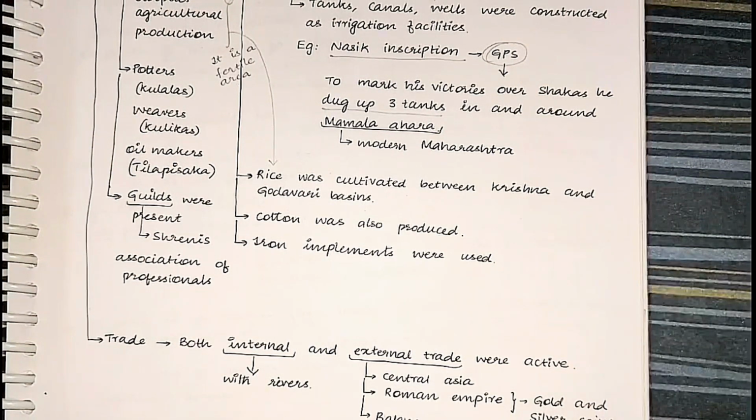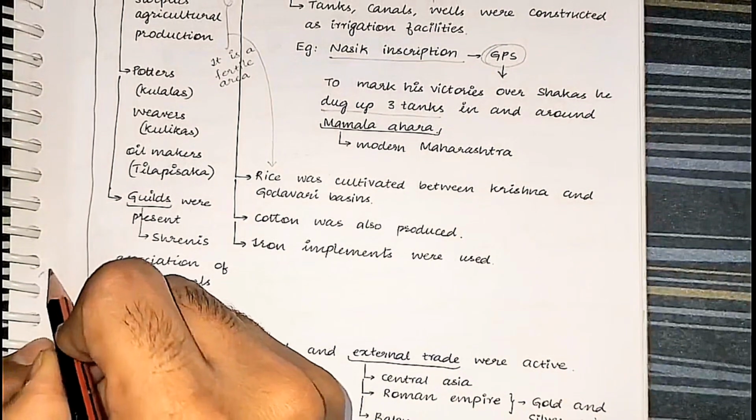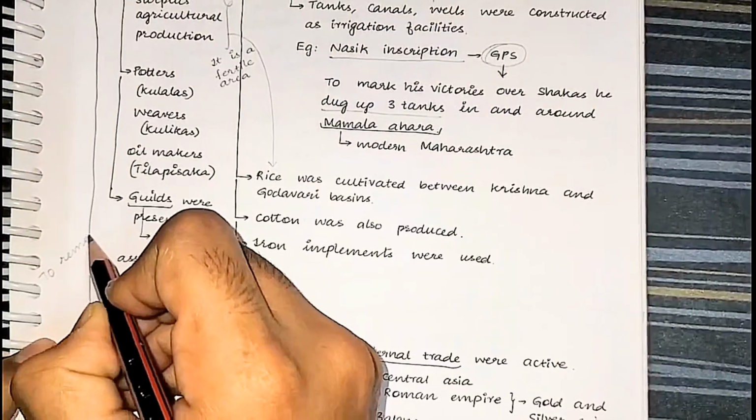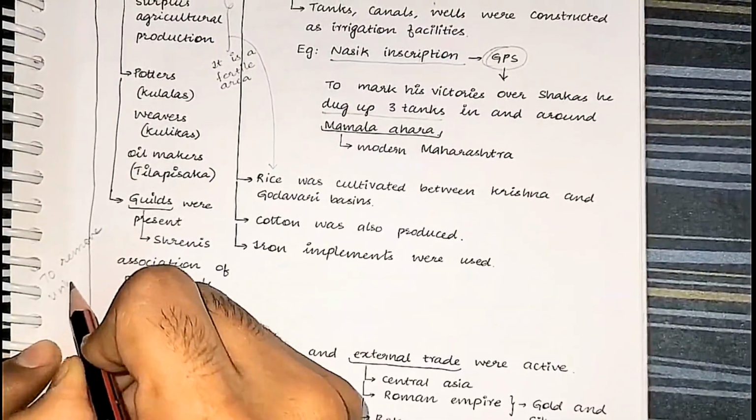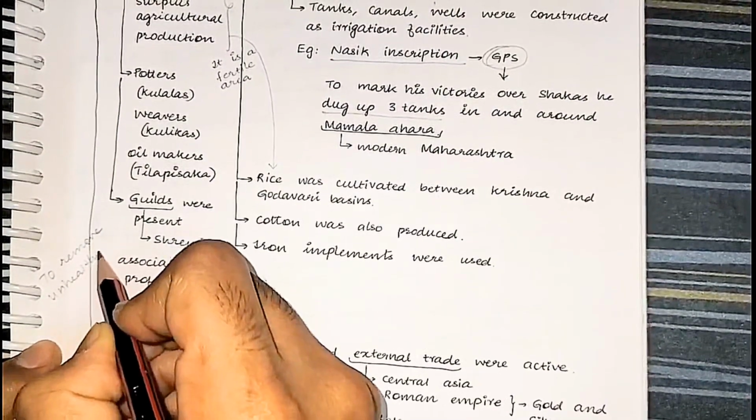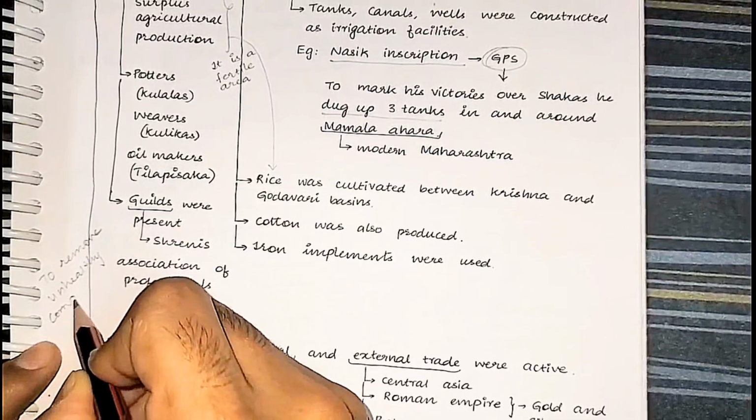They will form a union association. They will fix a particular rate, and the goods will be sold only on that rate. Guilds are formed to remove the unhealthy competition.